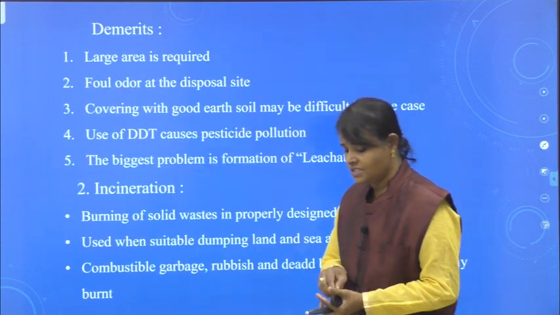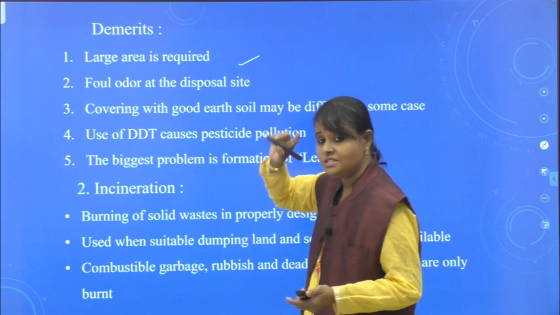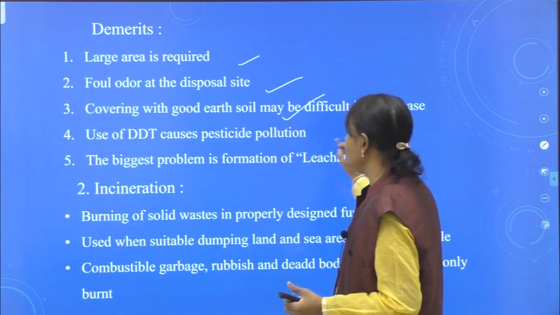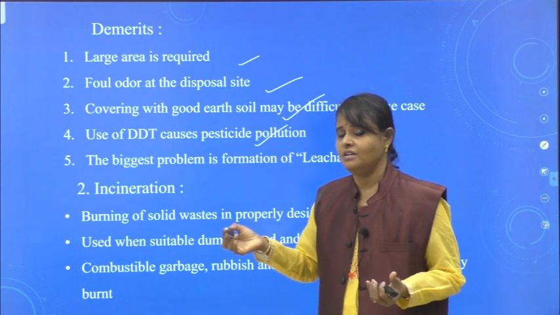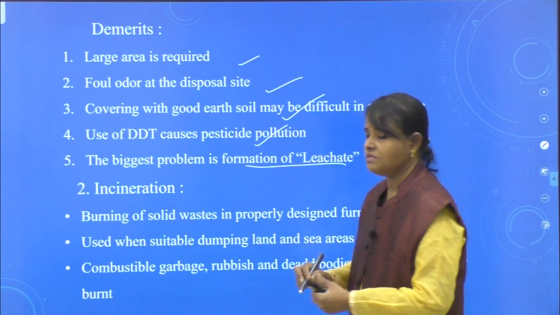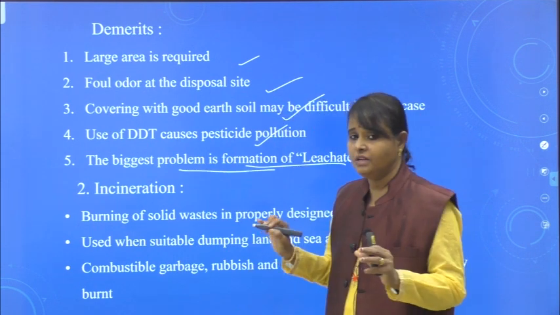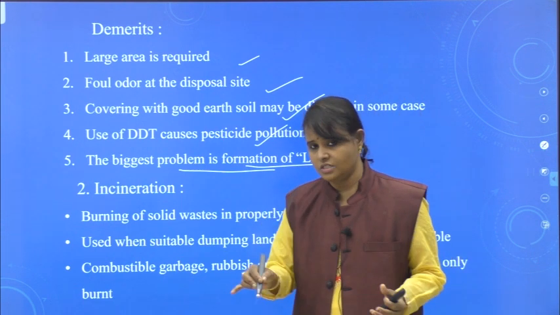What are the demerits? See, for everything demerits are there. Large area is required. Foul odor will come. Covering with good earth soil may be difficult in some cases. Use of DDT, an insecticide, results in pesticide pollution. Formation of leachate is also a demerit. These are some of the demerits. If they ask merits and demerits, then you write.